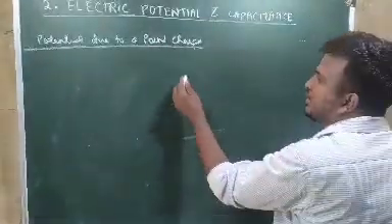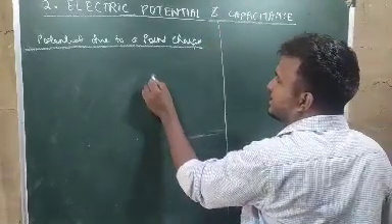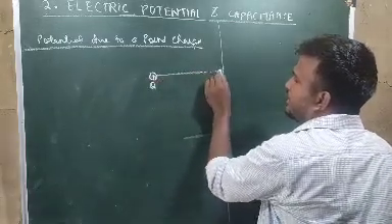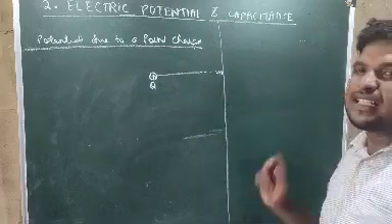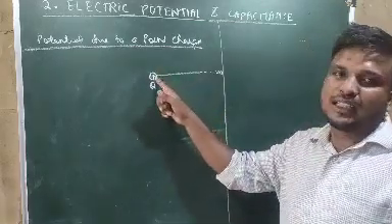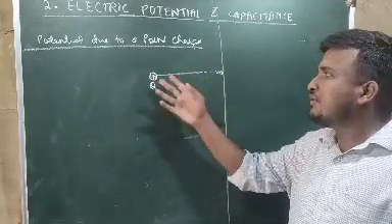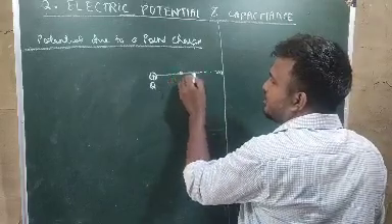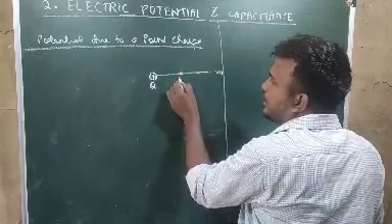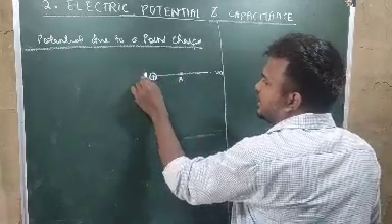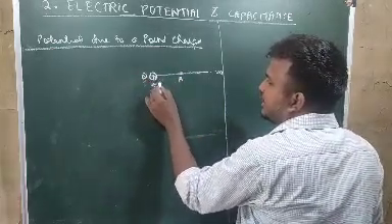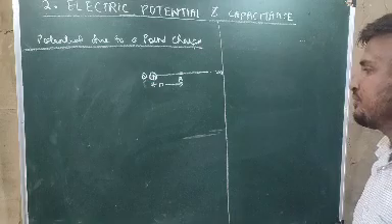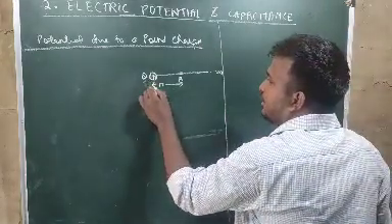Now let us consider a positive charge here, plus Q charge, and suppose one point is here, infinity. If I say infinity, what does it mean? This point is outside the field of this charge. Now I want to bring a test charge up to this point, and the name of this point is A. This point is at a distance from the center, suppose that distance is r. Center means the origin, that is the location of the charge capital Q. So this distance is a small r.